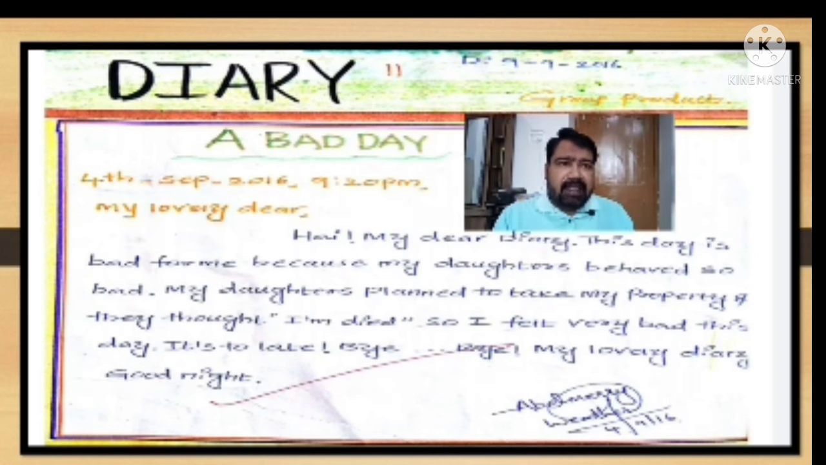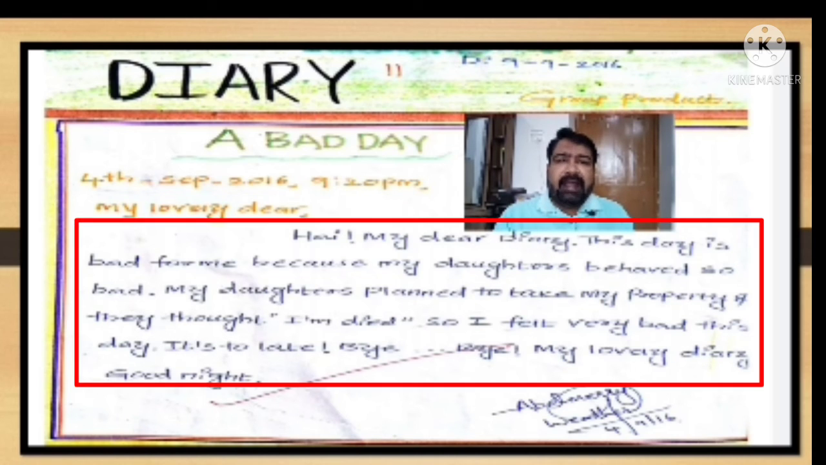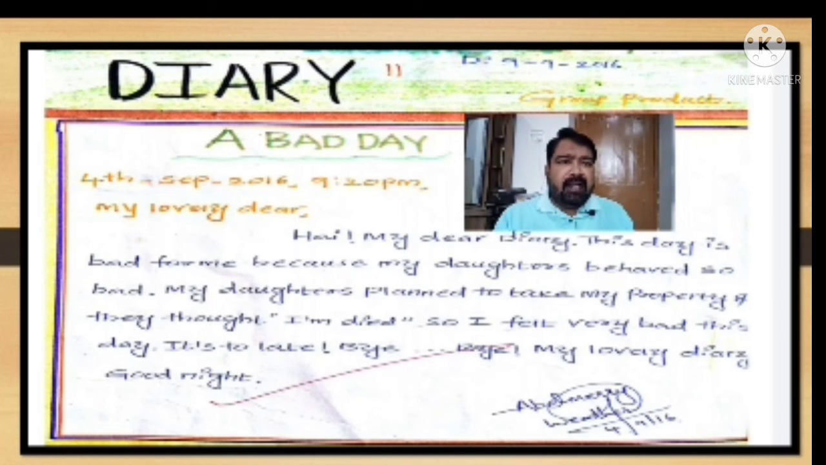Hi, my dear diary. This day is bad for me because my daughters behaved so badly. My daughters planned to take my property and they thought I am dead. So I felt very bad this day. It's too late. Bye bye, my lovely diary. Good night. And here you can see the signature followed by the body of the diary. So, this was the question given in the public examination in 2017. In that, it was asked to write the thoughts of Abel Merriweather about his daughters' behavior.